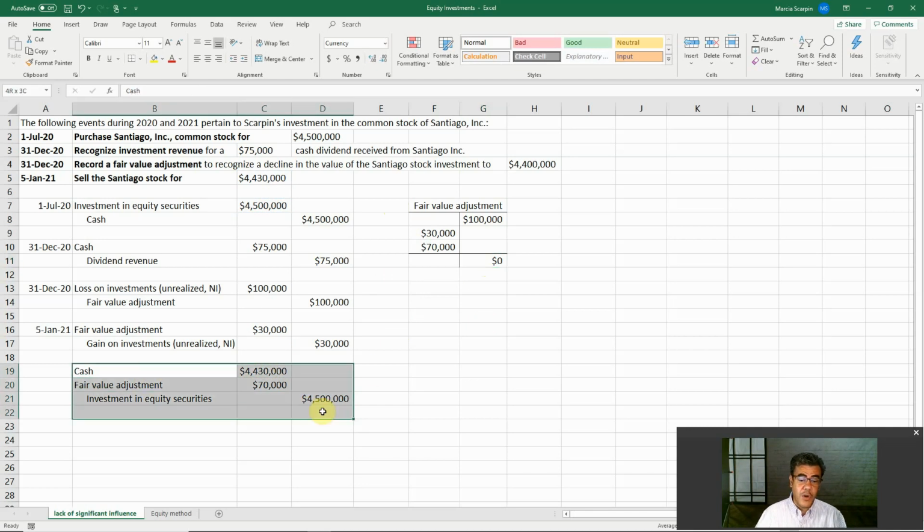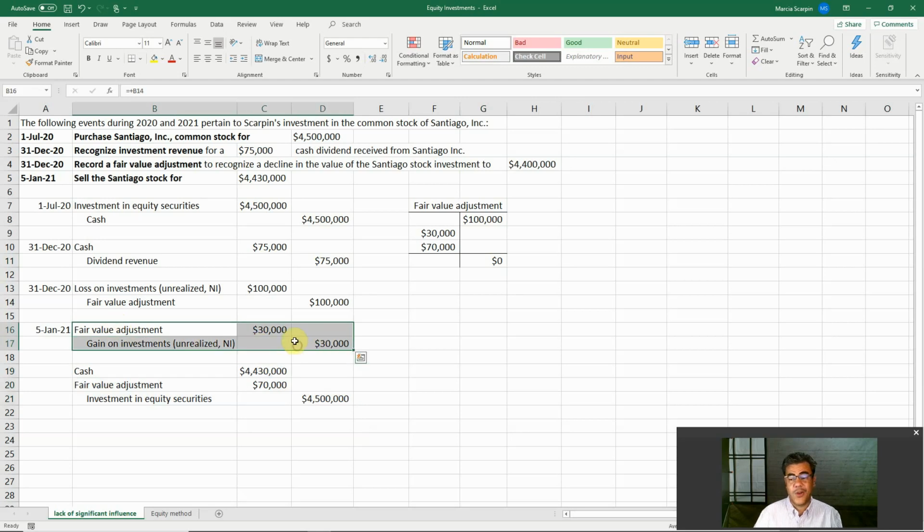So when we sell it, we have no gains and losses because we recognize the gains and losses in a separate journal entry. If we want to combine them, we can do that. So fair value would be 100 and then the gain, $30,000. So we can also do that, combining both journal entries.